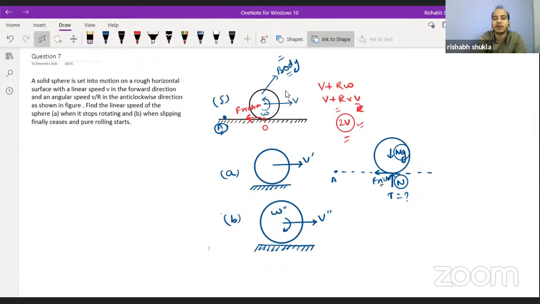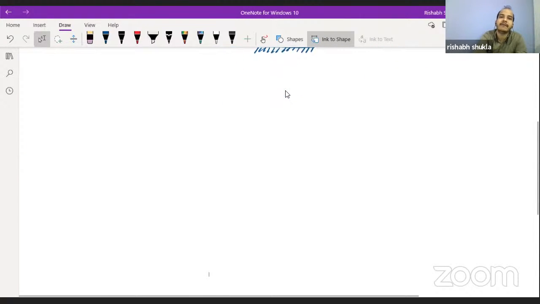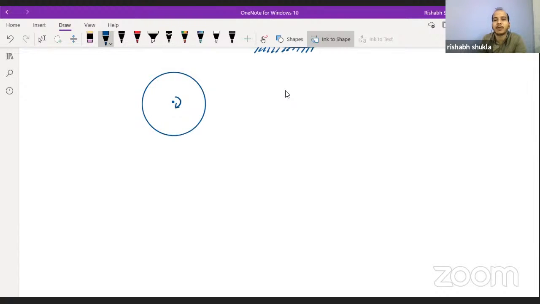Now let me tell you one more thing before reading from here. If the body is in pure rotation about point C, the center, then the angular momentum of the body will be IC into omega. Say a body is performing pure translation motion.